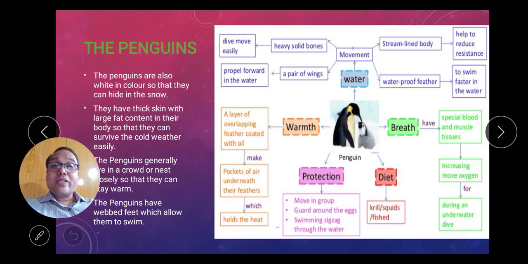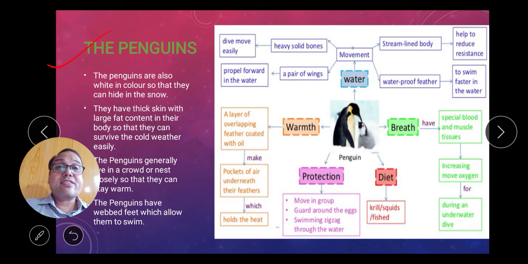Good day, all students. This is the second session of the chapter Weather and Climate, Class 7th Science. As you know, in the earlier lecture, we discussed the difference between weather and climate, the definition of weather and climate, and the characteristics by which the polar bear survives in the polar region. Now, the second animal of the polar region is the penguin.